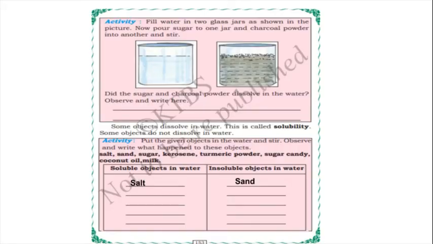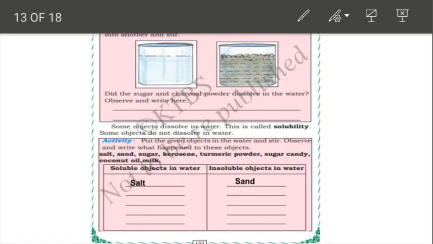Next, fill water into glass jars as shown in the picture. Now pour sugar into one jar and charcoal powder into another, and stir. So you should take two glass jars, and in one put sugar powder and in another one charcoal powder. Did the sugar and charcoal powder dissolve in water? You should observe, children, and we should write here. So what will happen?